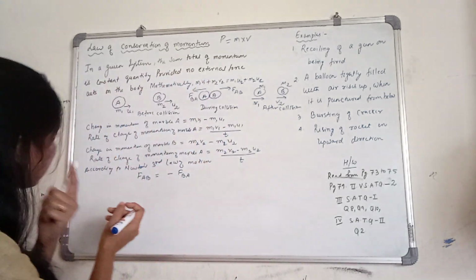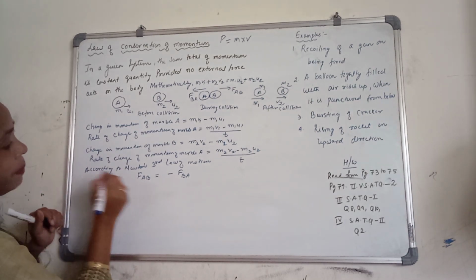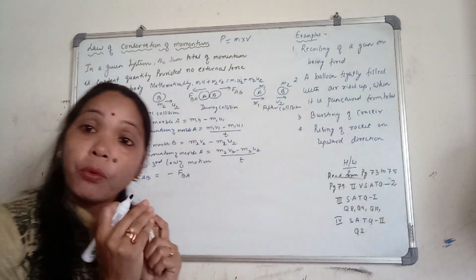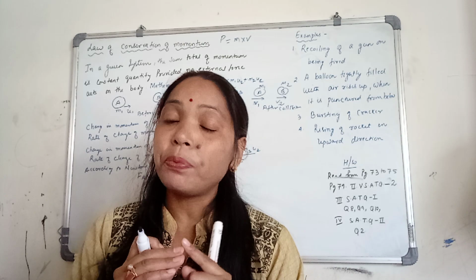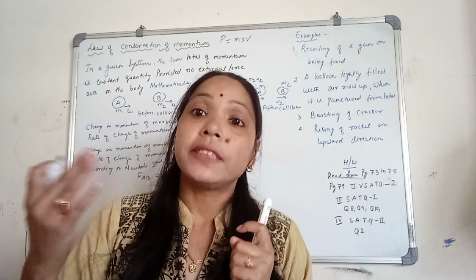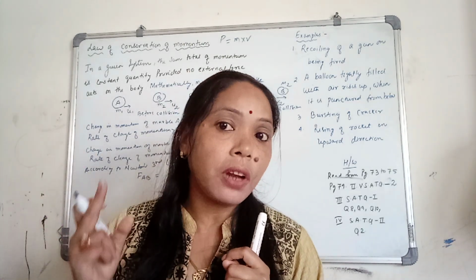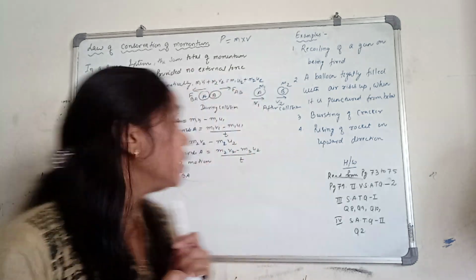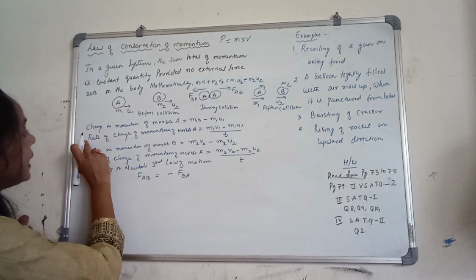Now, FAB. According to Newton's second law of motion, the force is directly proportional to the rate of change of momentum. So where is the rate of change of momentum? Yes, here.